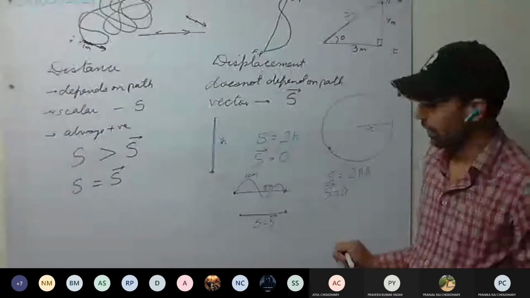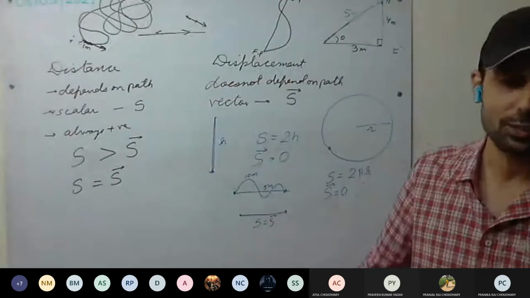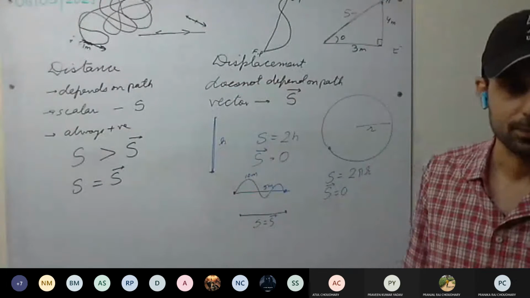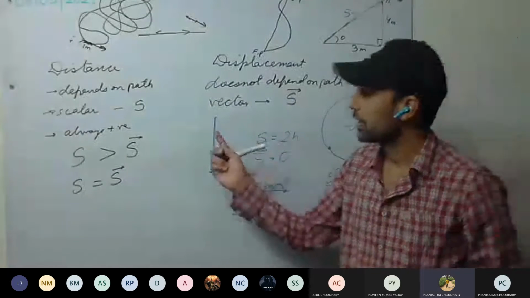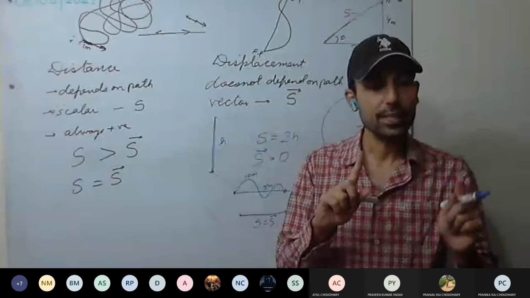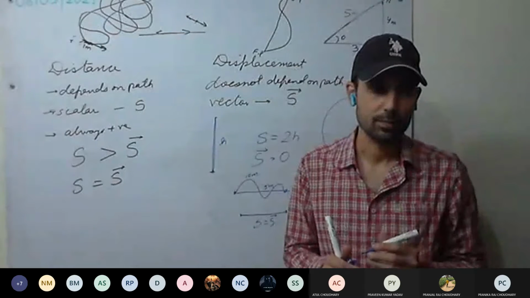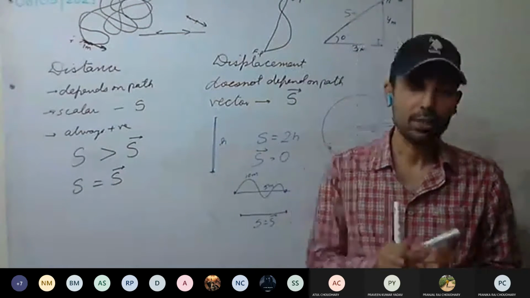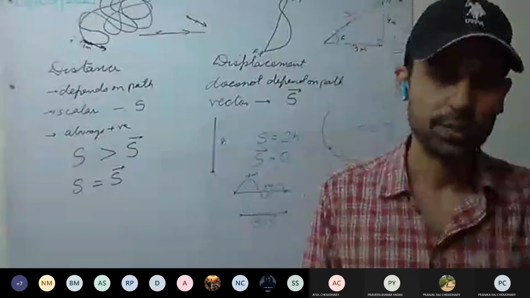Magnitudes are same because body has taken the shortest path, and what is shortest path? The displacement. So displacement can be equal to distance or less than distance. Displacement can never be more than distance.